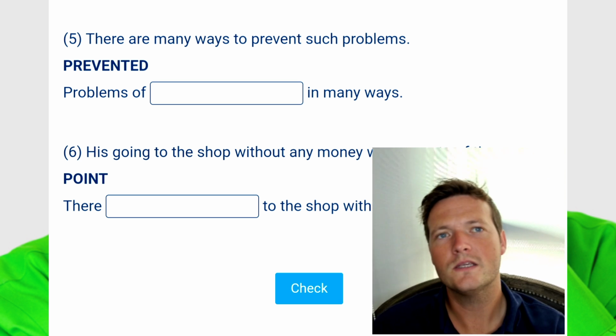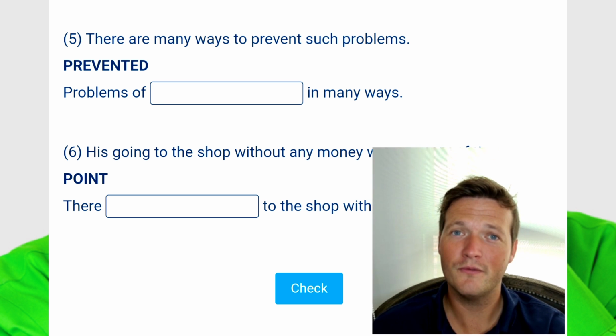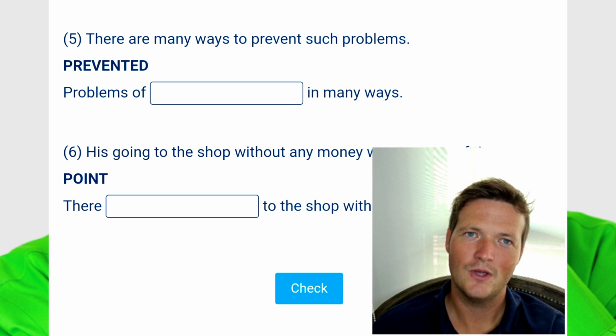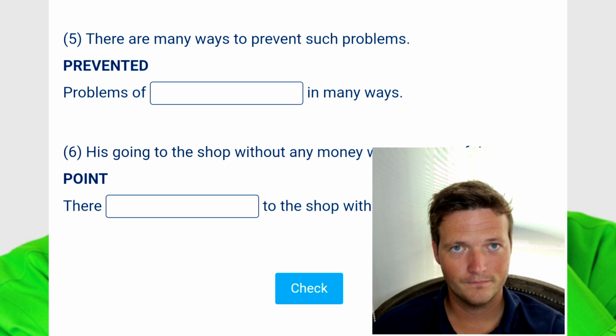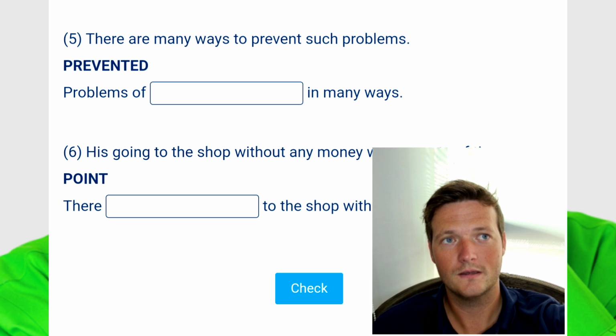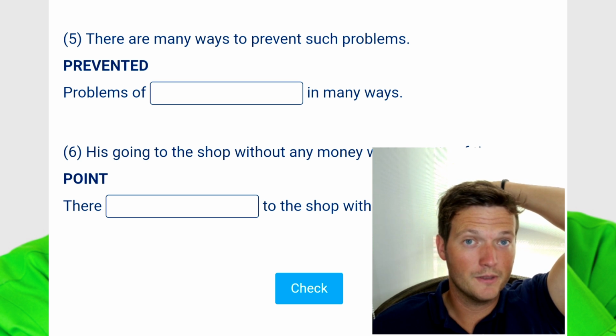There are many ways to prevent such problems. Problems of in many ways. There are many ways to prevent such problems. So problems, well, I suppose problems like these, no? Such problems like the ones we're talking about, or the ones that we have, right? So problems of this nature can be prevented in many ways, I think. Or maybe they would accept as well problems of this kind, or problems of this type.